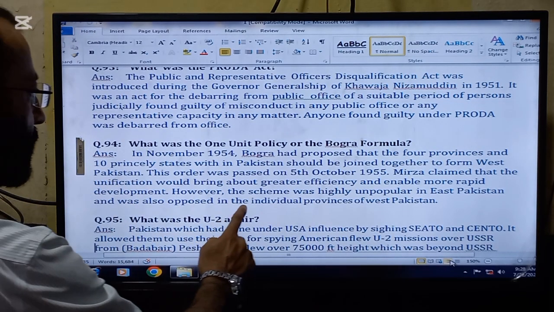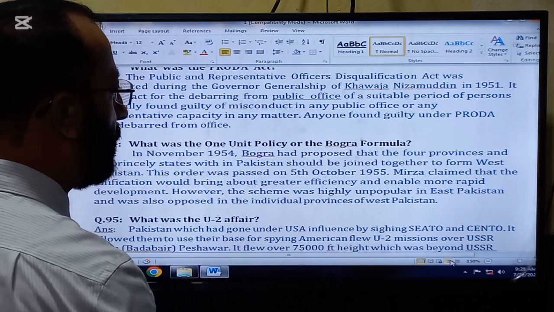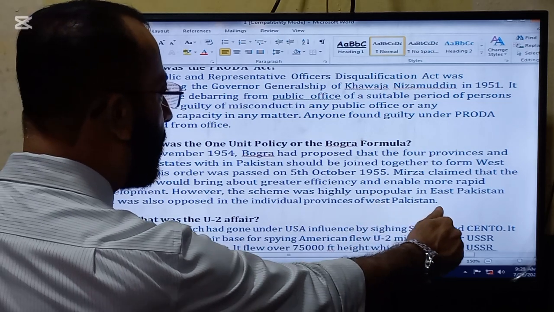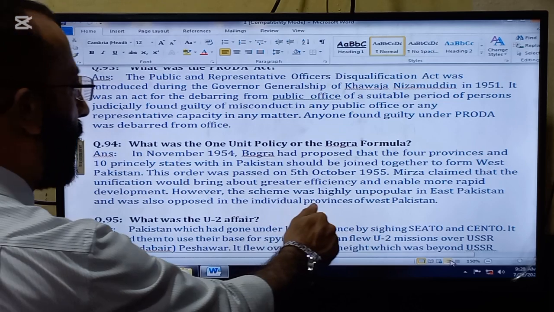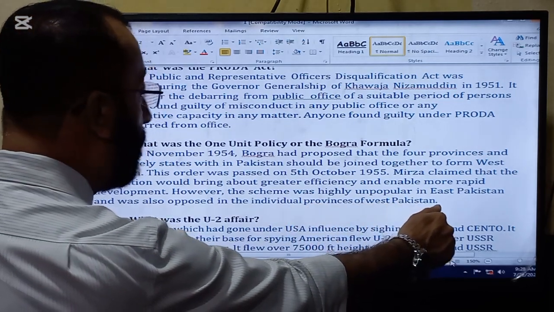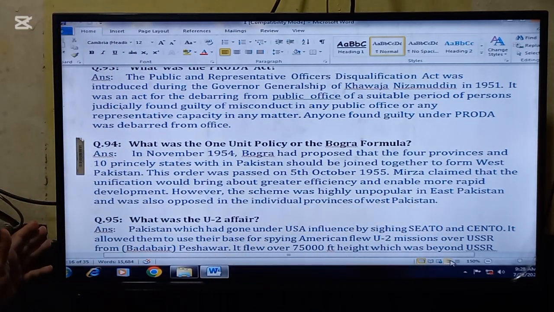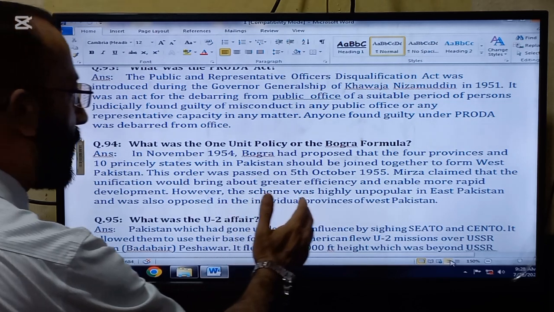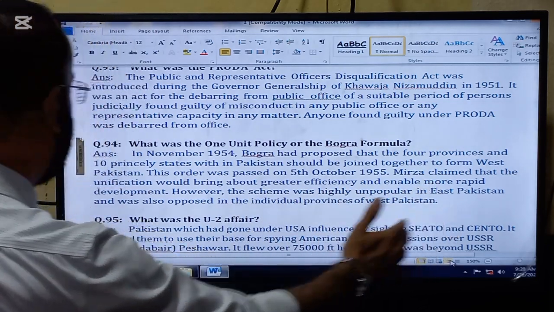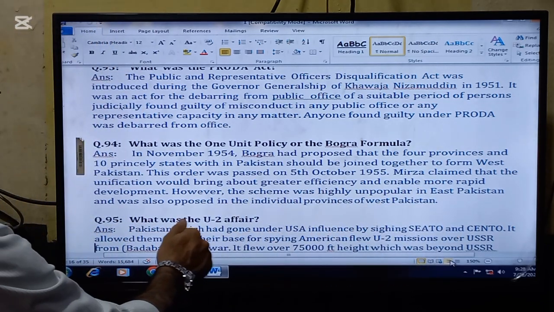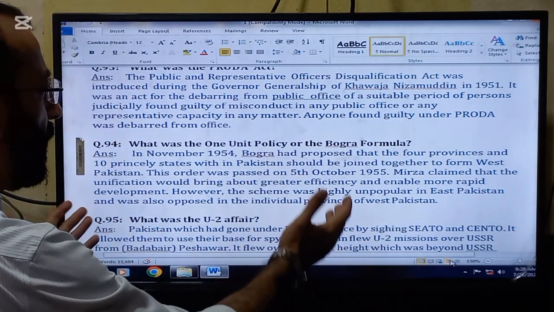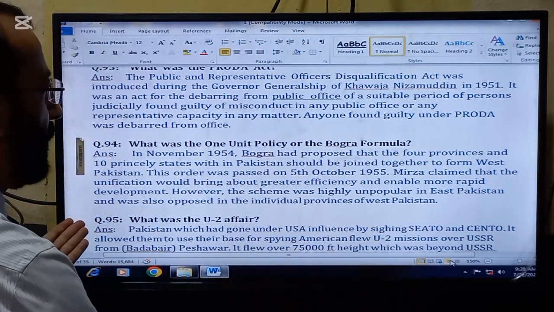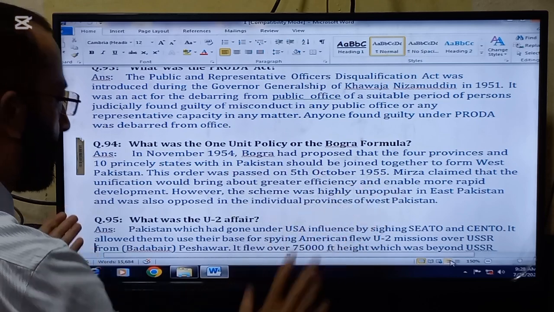This order was passed on 5th October 1955. Mirza claimed that the unification would bring about greater efficiency and enable more rapid development. However, this scheme was highly unpopular in East Pakistan and was also opposed in the individual provinces of West Pakistan. So most people were against the idea, but this formula was passed.